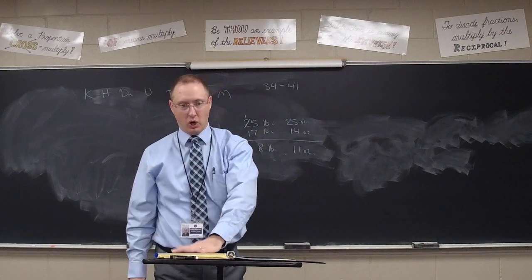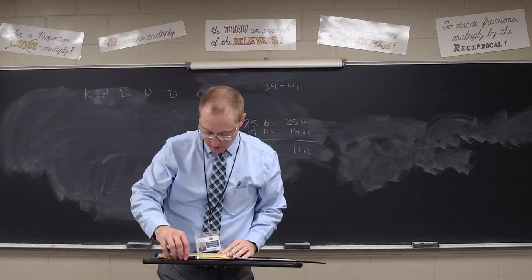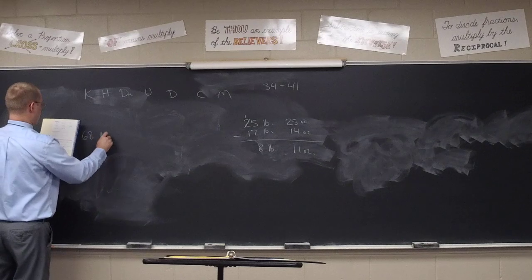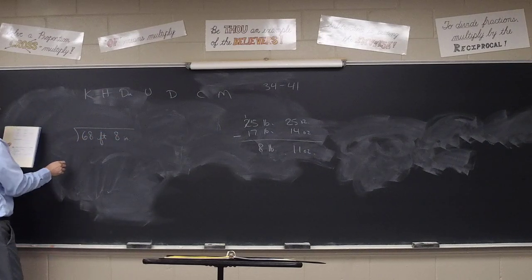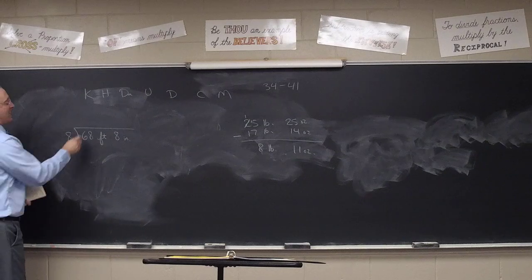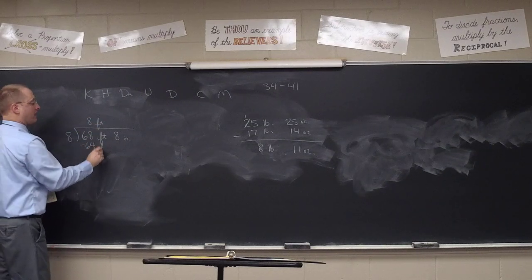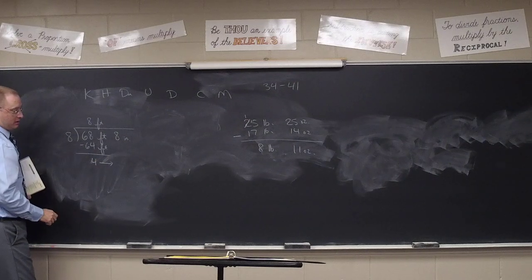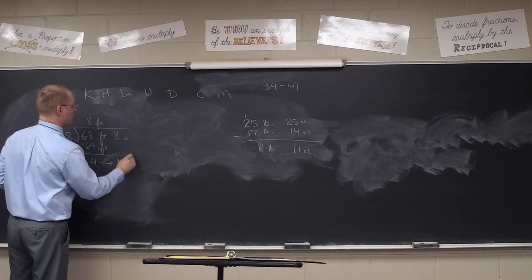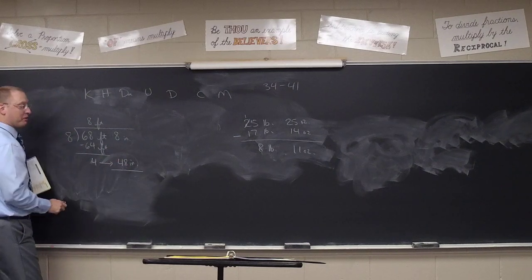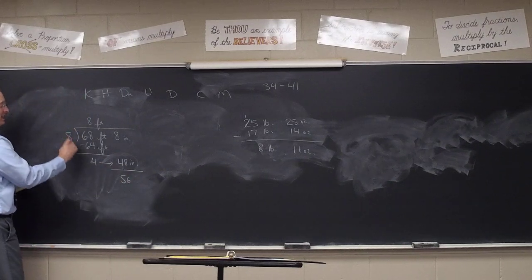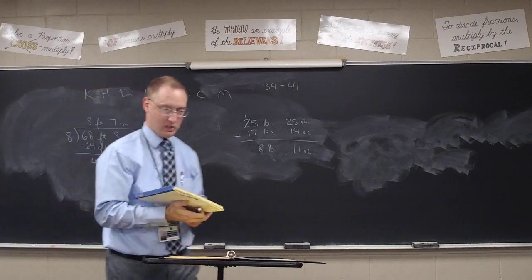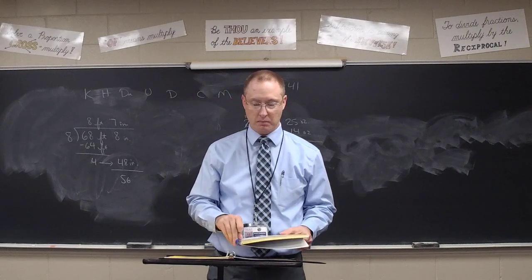All right, are there any questions on these? Yes, sir. Number 40. I thought it said 48. That's why I put 6. Ah, gotcha. Yeah, so 68. So we get the 8 feet in there. That's 64 feet. How many leftover feet, Sam? 4. How should those 4 feet be rewritten? 48 inches, which combined with the original 8 inches gives us how many inches now? 56. And that divides by 8 to get the 7 inches there. But yeah, you caught kind of a copy error as you were working. You were picturing 48 feet instead of 68 feet. Good. Any other questions? Going to be able to do this on the test tomorrow?